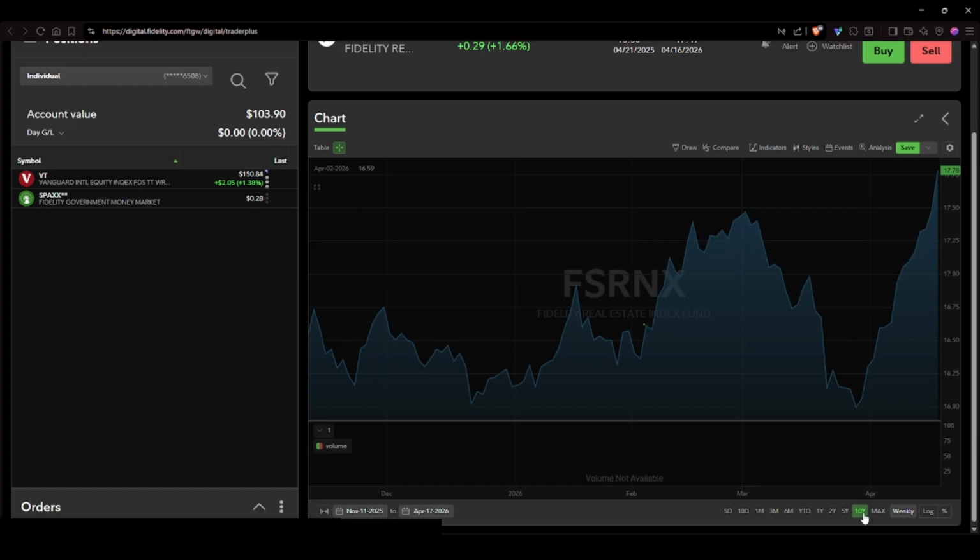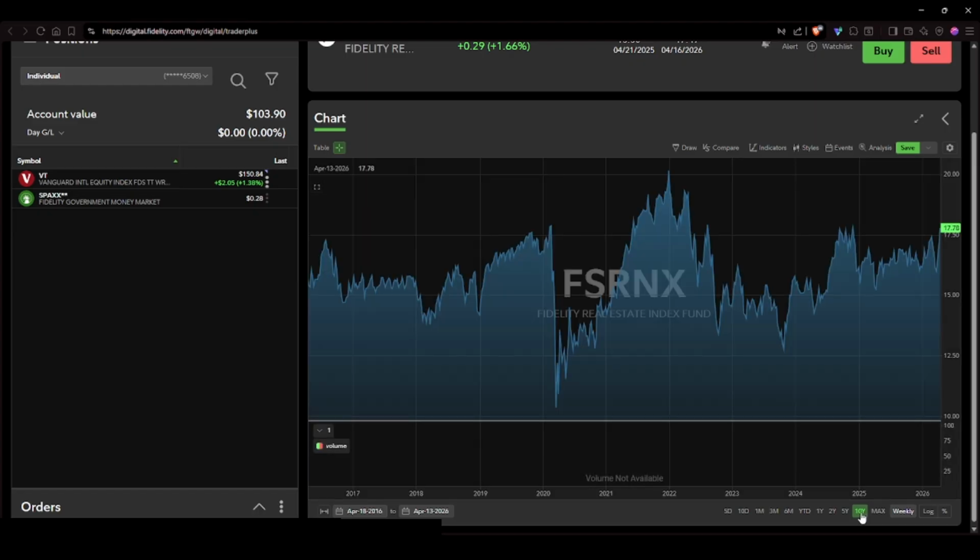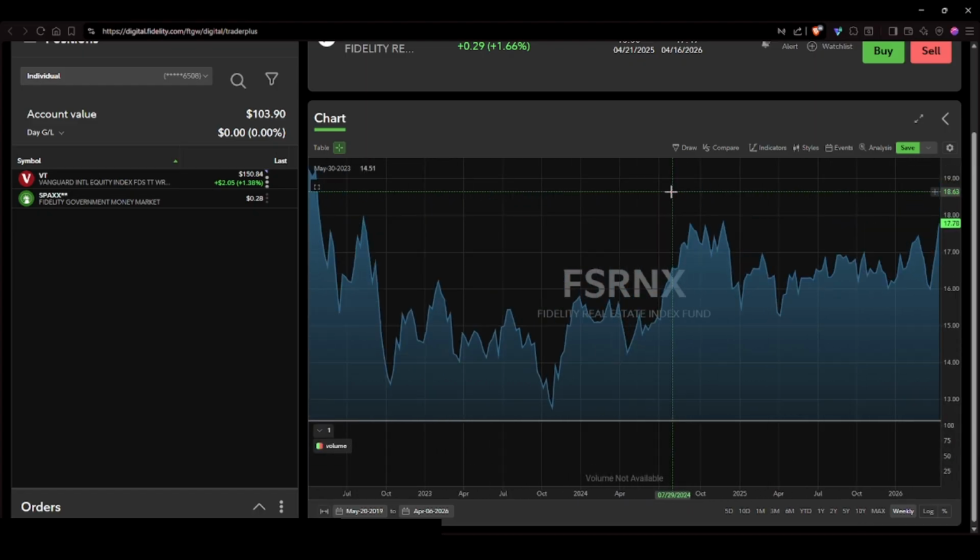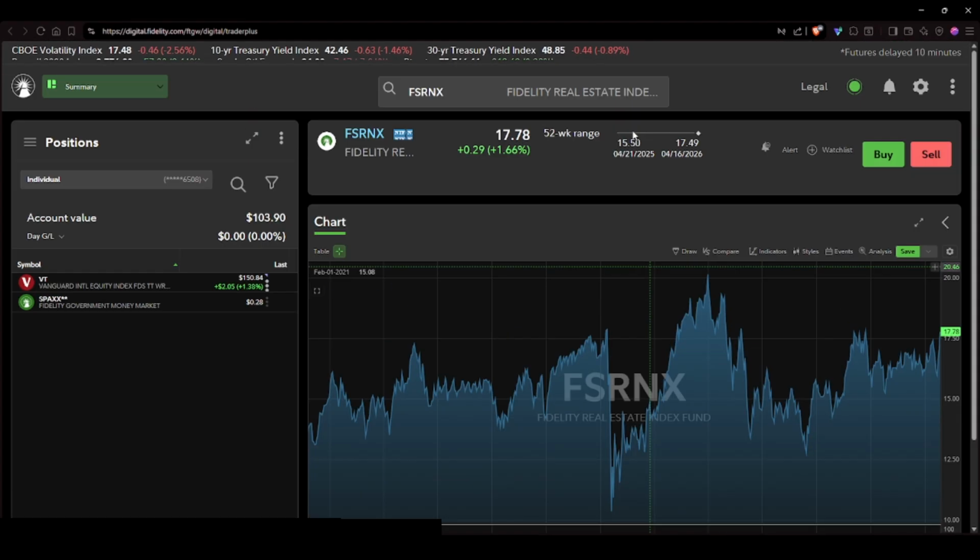Finally, monitor your investments regularly and stay updated on market conditions. Real estate can be influenced by many factors, including interest rates, supply and demand dynamics, and economic shifts. By keeping a close eye on your investments and adjusting your strategy as needed, you can enhance your chances of success in the real estate market. With the right approach and tools provided by Fidelity, you can build a solid real estate investment portfolio.